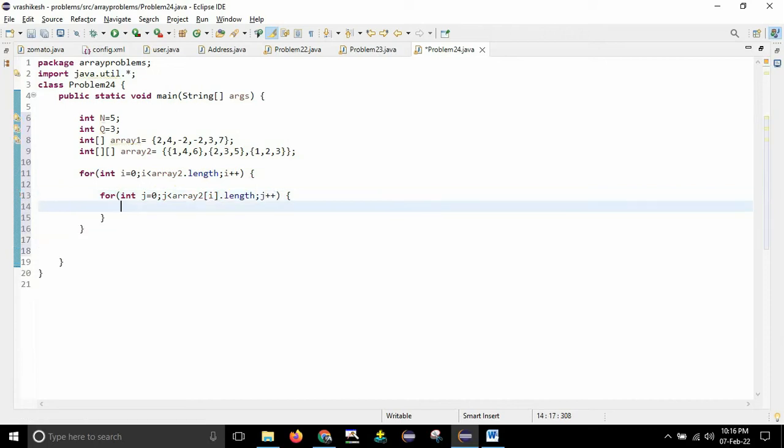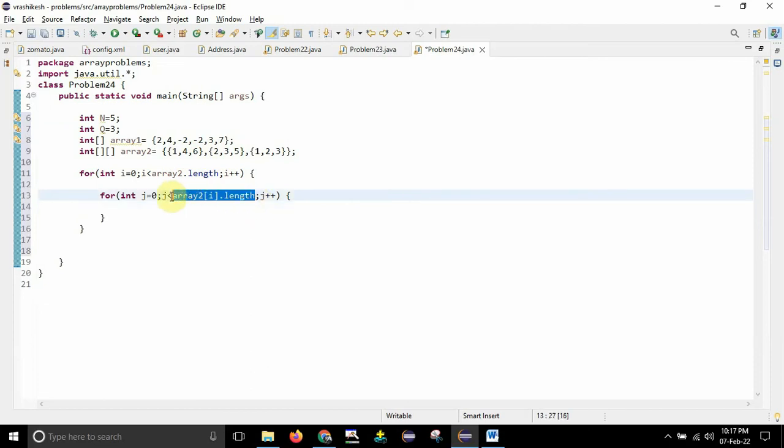Okay, but I'm not sure how many elements will be there, but in this case it is actually, guys, only 3 elements. But yes, you can take it as j less than 3 also, but no problem. But I want to make it dynamic, so that's why I'm not taking 3. If you take 3, then also there is no problem, because I know that in each subarray there are only 3 elements.